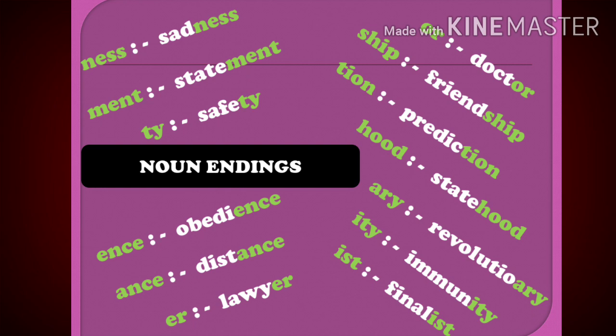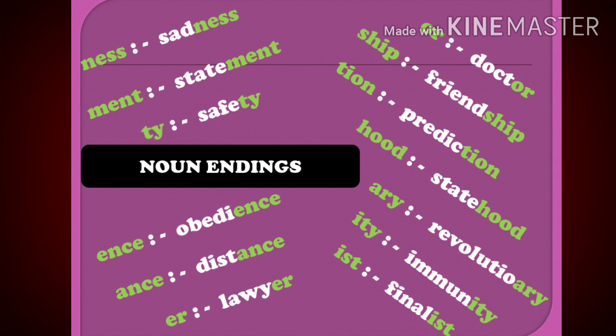Now words that end with ance, we have insurance, performance, conveyance. Words that end with ence, we have evidence, independence, interdependence. Nouns that end with er, we have plumber, we have photographer. Nouns that end with or, we have doctor, mayor, conductor, interceptor.